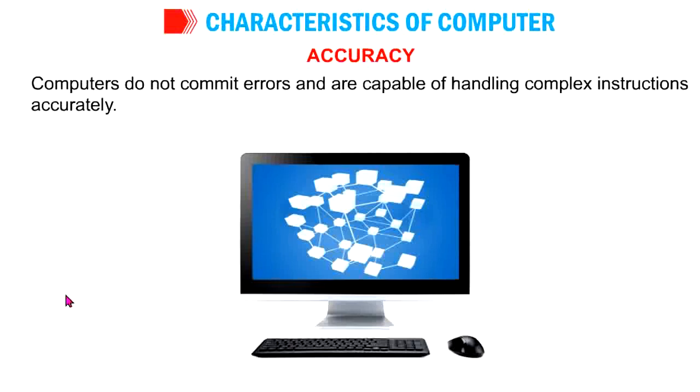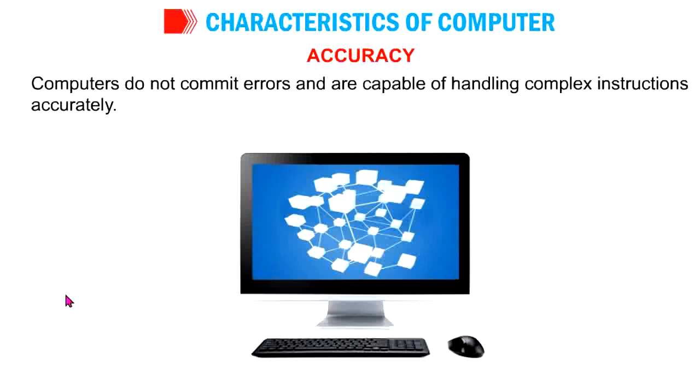Example, if I press key A, MS Word will print A only. If I keep in mind that I want to get S, then I press A, that is a problem of the user. So, computer is accurate.